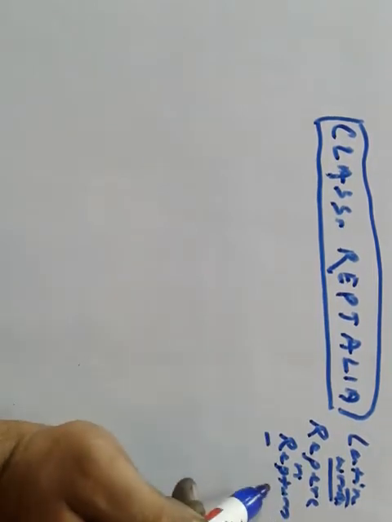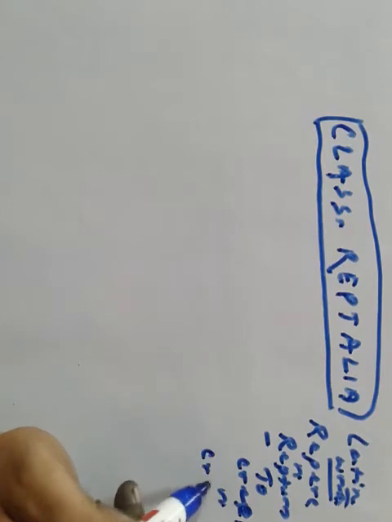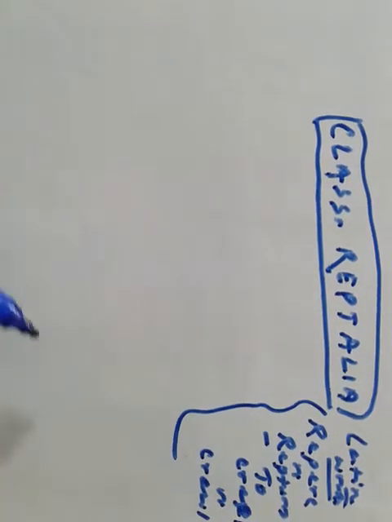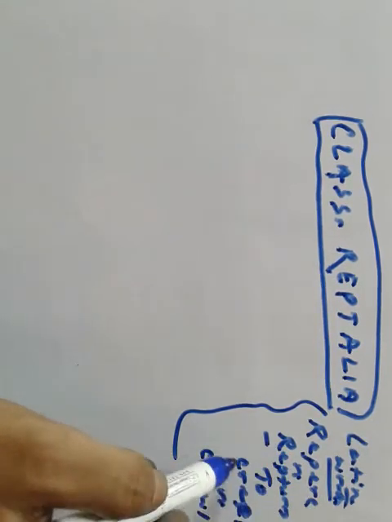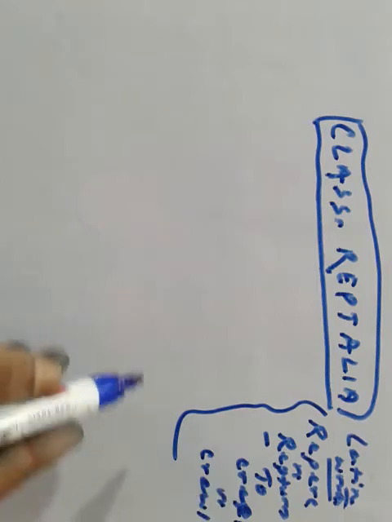And what does that mean? To creep or crawl. That means they are creeping or crawling organisms.